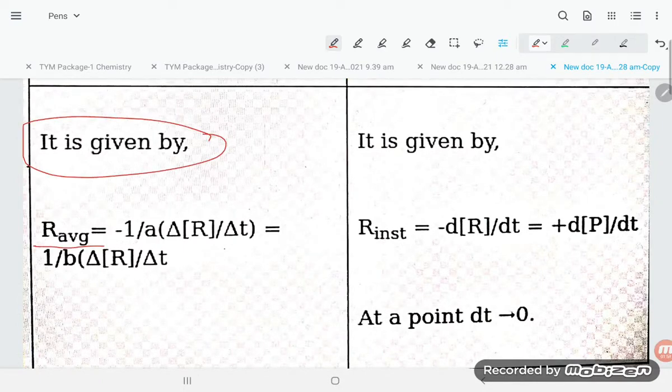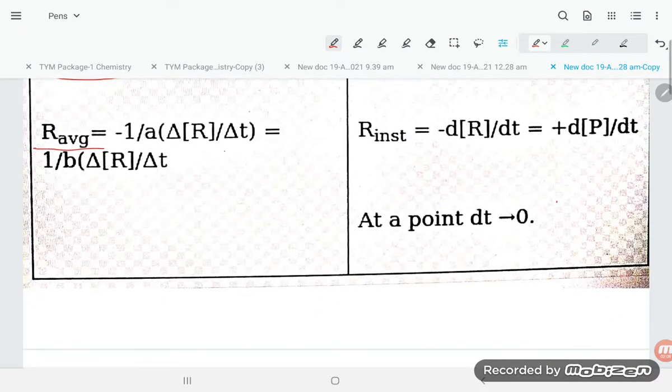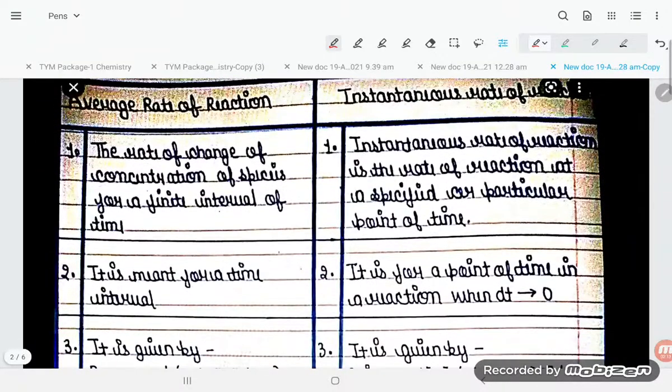R average is equal to minus 1 by A delta R by delta t, equal to 1 by B delta P by delta t. R instantaneous is equal to minus dR by dt, equal to plus dP by dt, at a point where dt is equal to 0.